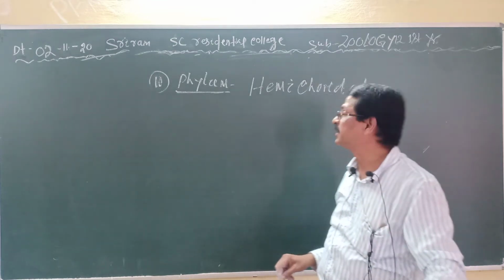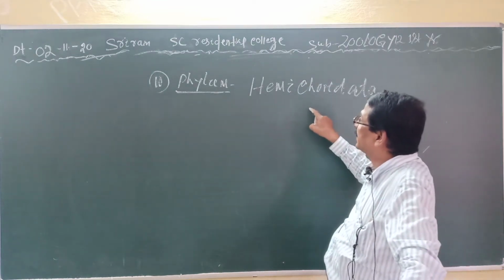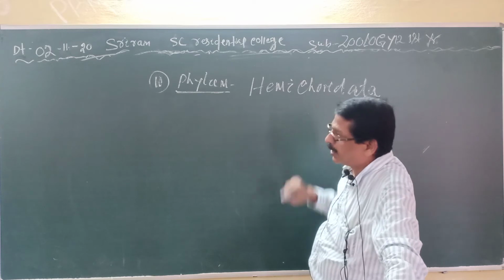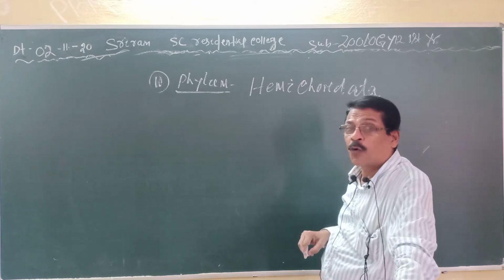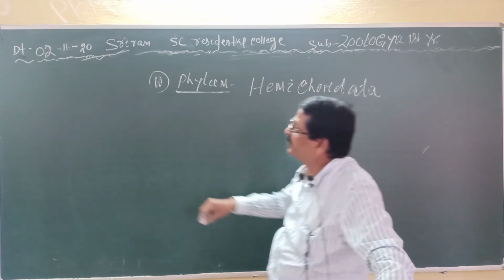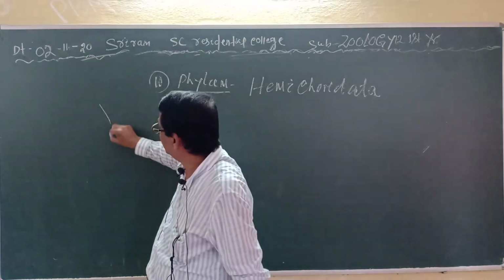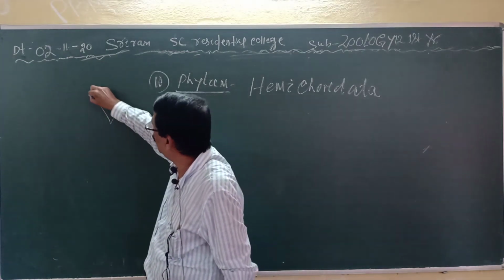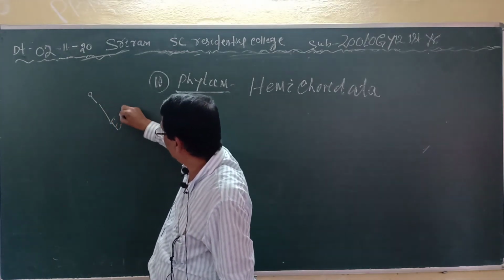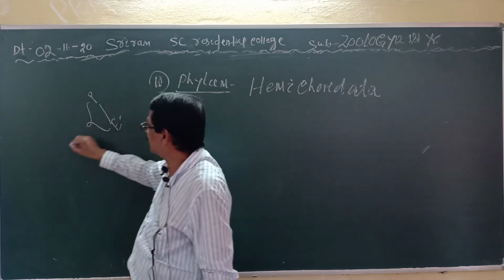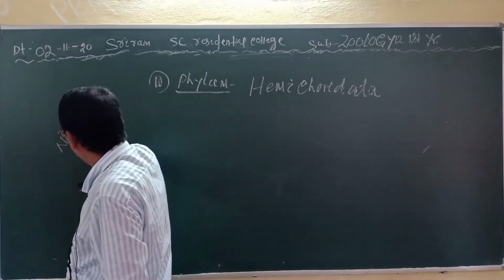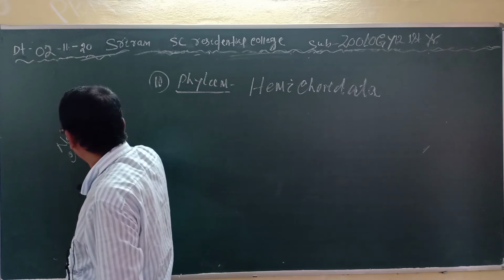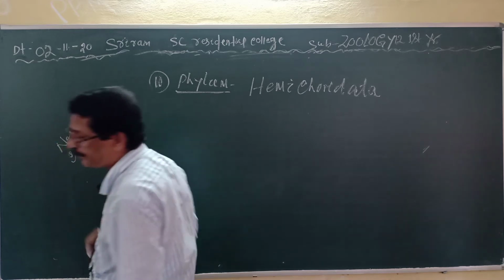Actually, it was studied under the chordate group. Up to the ninth phylum, from Porifera to Echinodermata, these are all non-chordates, where the notochord is not present. Clear?